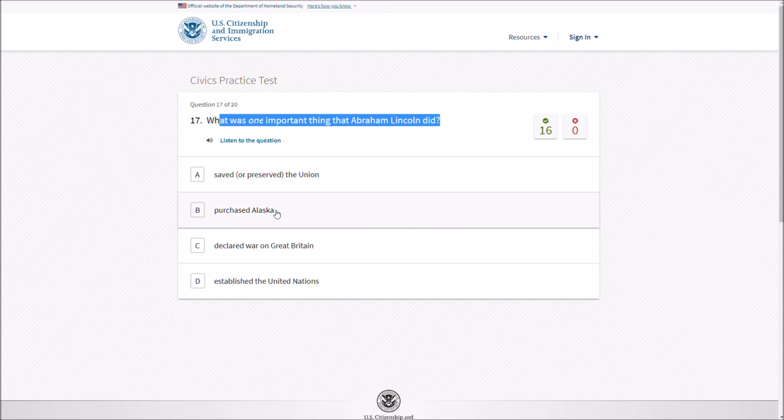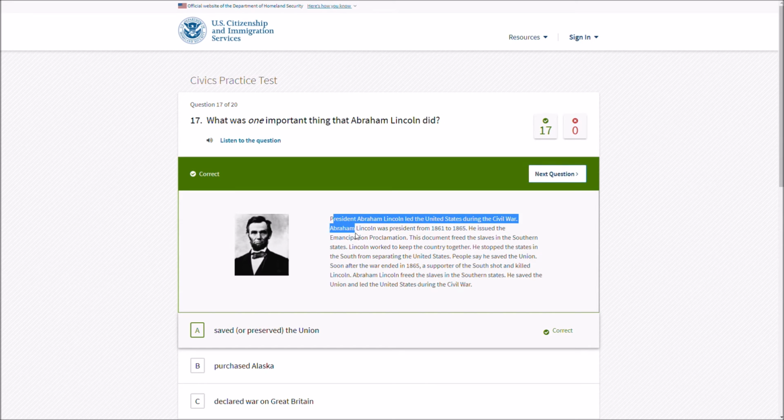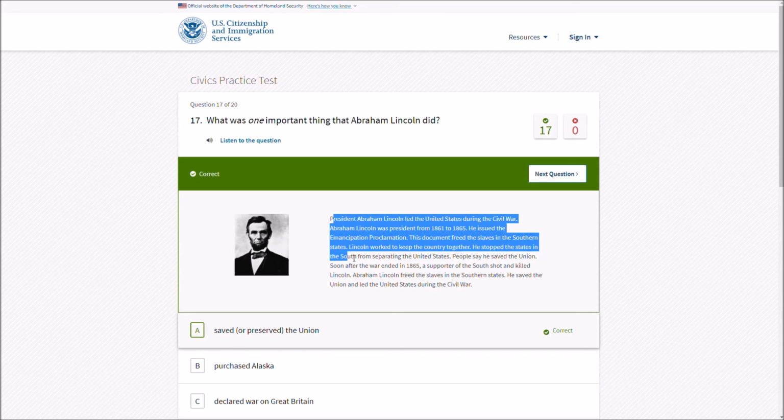Saved or preserved the Union, purchased Alaska, that was later, declared war on Britain. What? Established the United Nations. I'm going to say preserved the Union. Abraham Lincoln led the states during the Civil War. Abraham Lincoln was president from 1861 to 1865. He issued the Emancipation Proclamation. This document freed the slaves in the southern states.